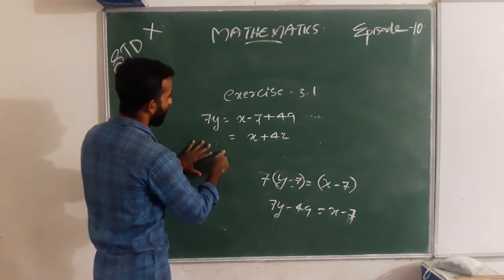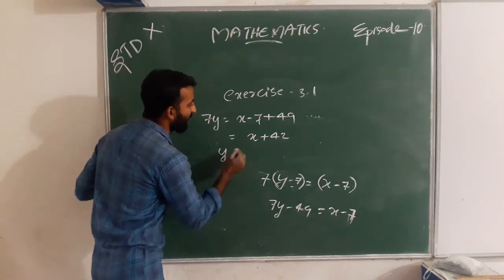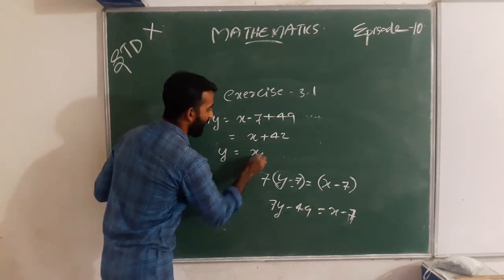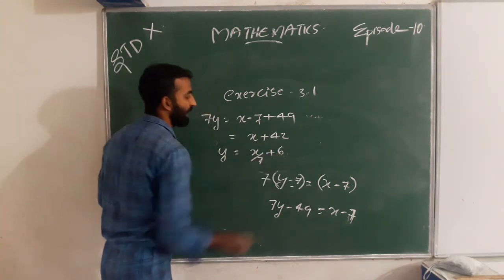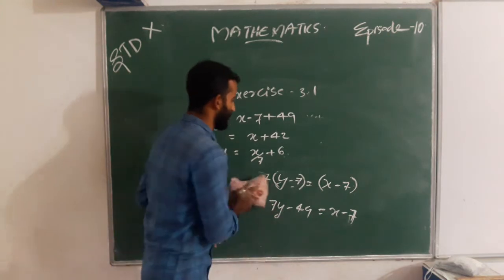That is, we can write y equal to x by 7 plus 6.